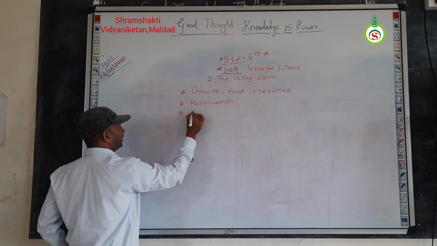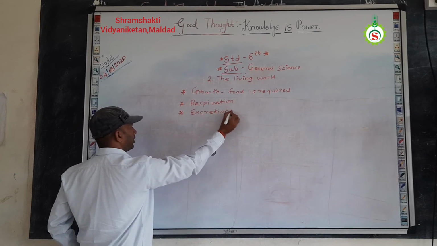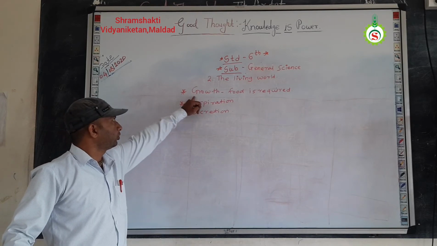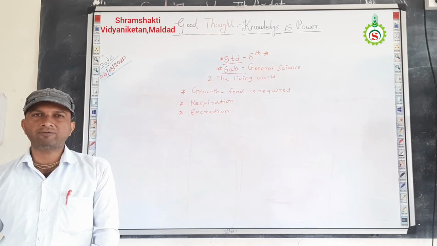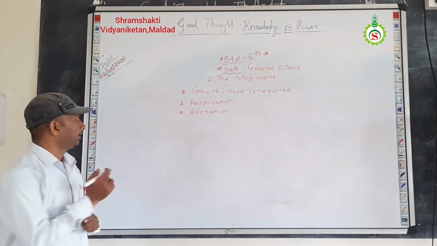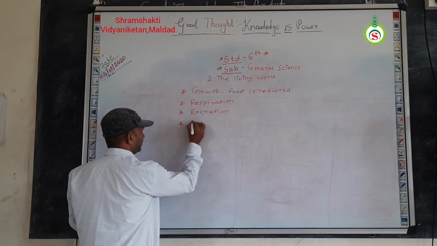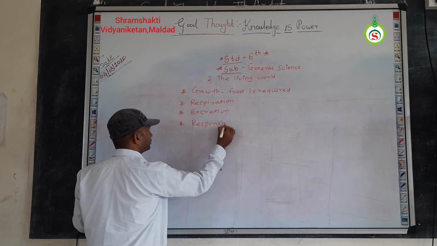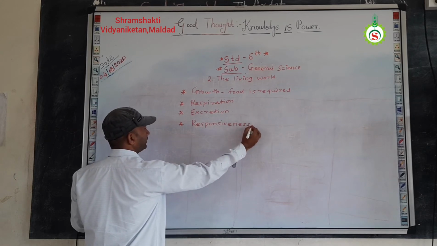Third one is excretion. So up to this point we have studied during the last lecture growth, respiration and excretion. These are the important characteristics of living organisms. Today we are going to learn the next important characteristic of living organisms, which is responsiveness. What do you mean by responsiveness?